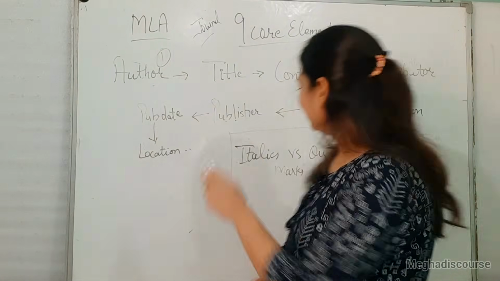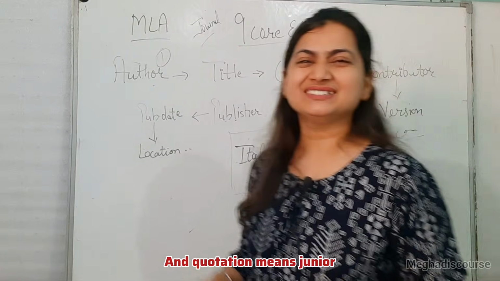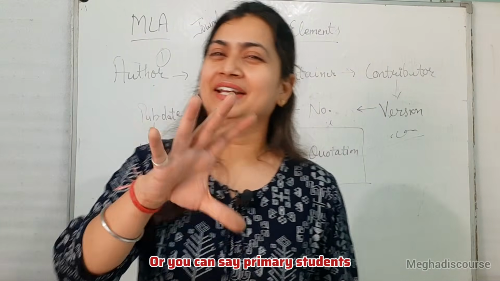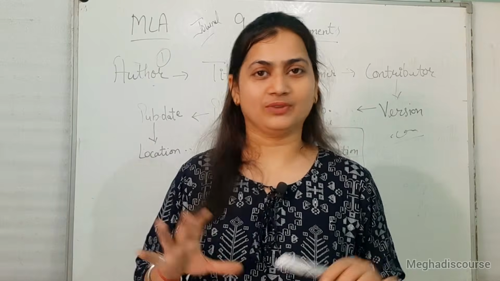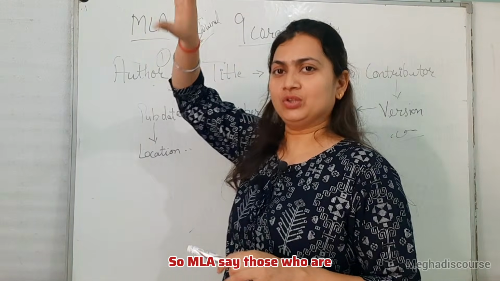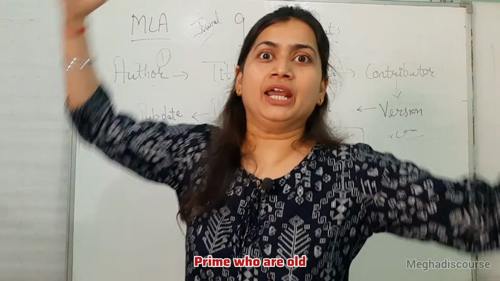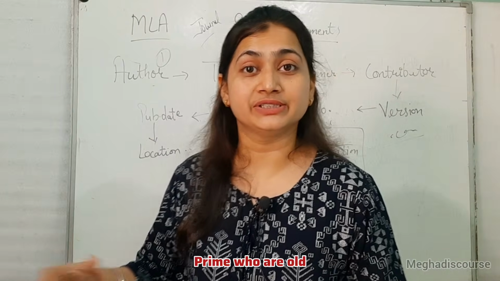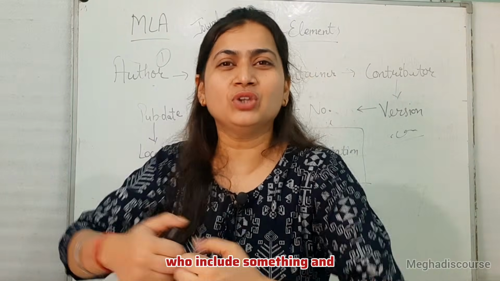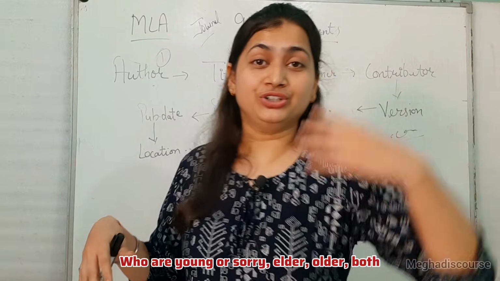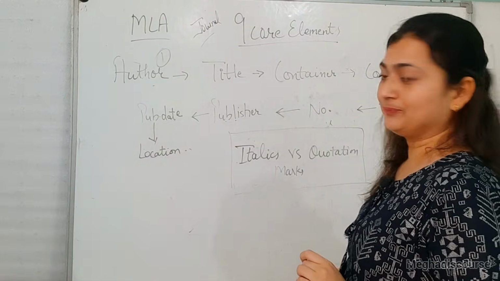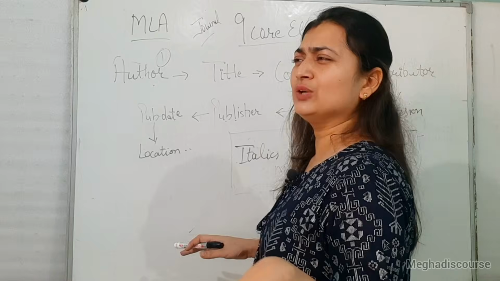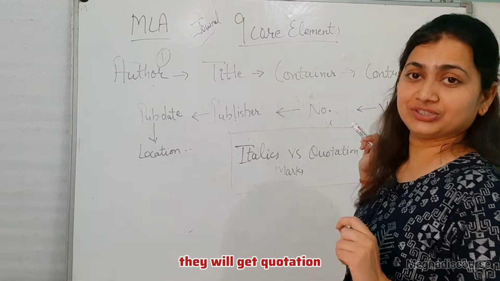And quotation means junior, or primary students who are younger in the school. So, MLA says those who are prime and old will get italics, and those who are younger and sidelined will get quotation.